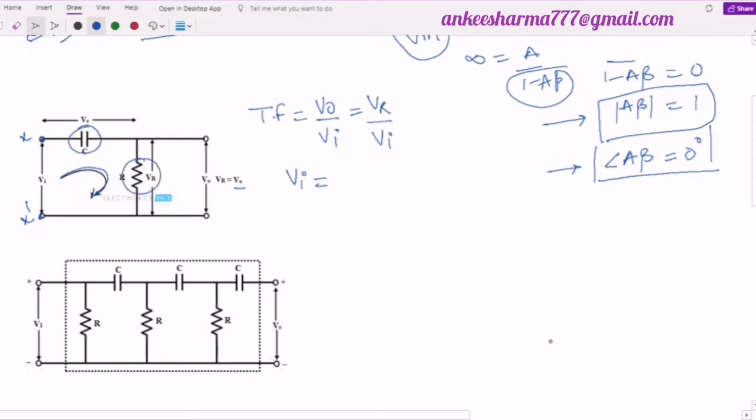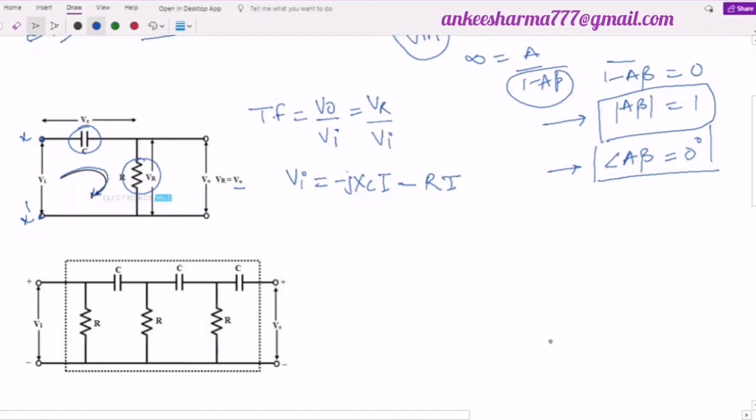What is the drop across this capacitor? It will be the current into the reactance of this capacitor. What is the reactance of this capacitor? It is minus J of XC, and the current is I, minus again, because it is a drop across the resistor also there will be drop, it is simply R into I, right?